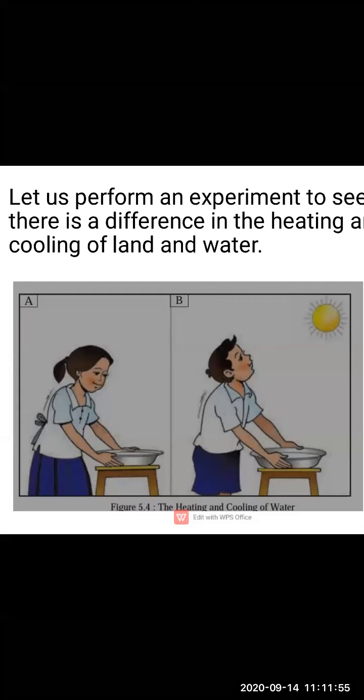We are going to check during the sunrise, in the afternoon, and during the sunset, in the evening. So we are going to observe the temperature of the water during these three times: sunrise, afternoon, and sunset. Now we have kept one pot inside and one outside during the sunrise.